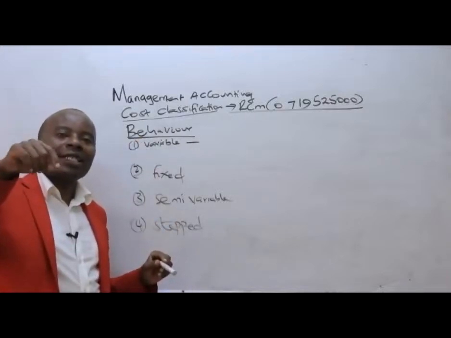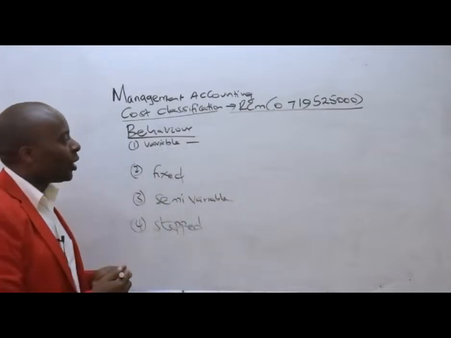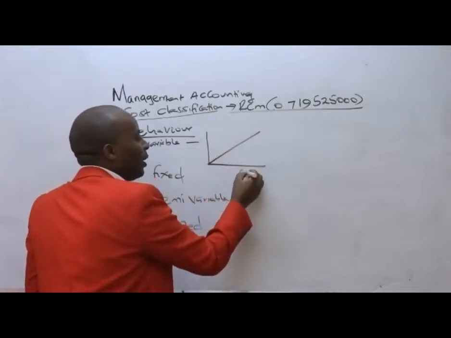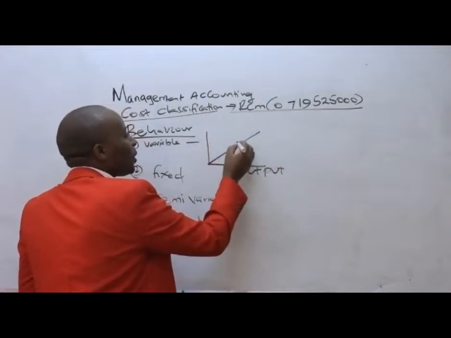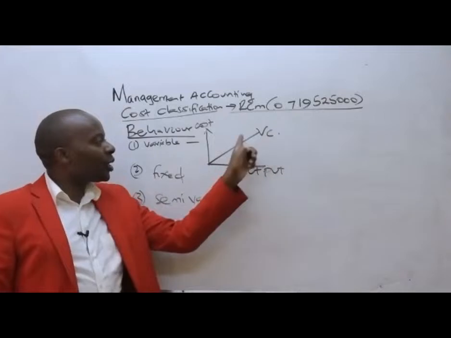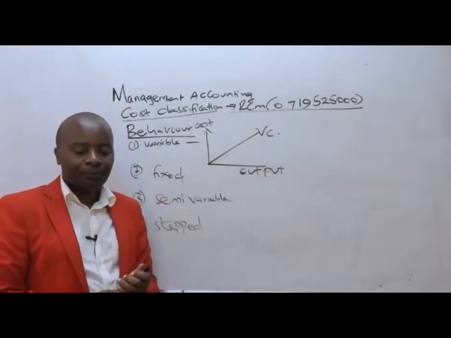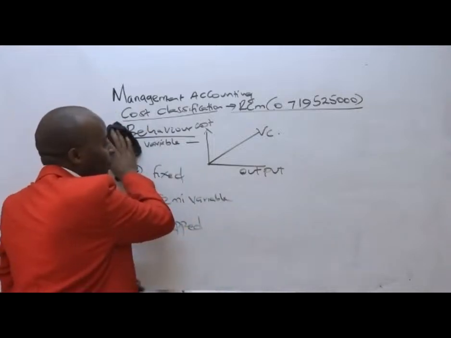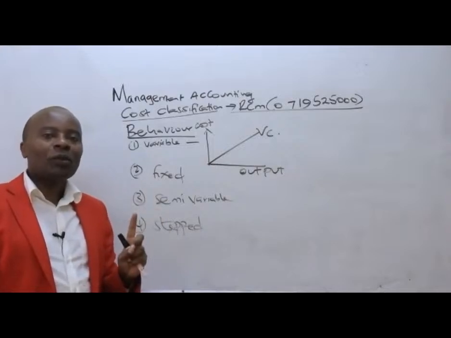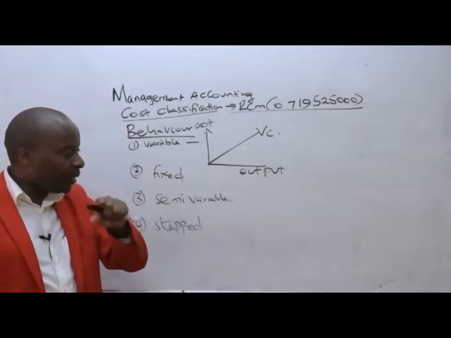These are those costs that change as the output changes, and normally they have a direct relationship. If this is output, then variable cost will behave like this. You can see as the output increases, variable costs are increasing. Great. So that is all about variable cost. Good examples of variable costs include raw materials, like timber. The more tables I produce, the more timber I want. So timber cost becomes a variable cost.